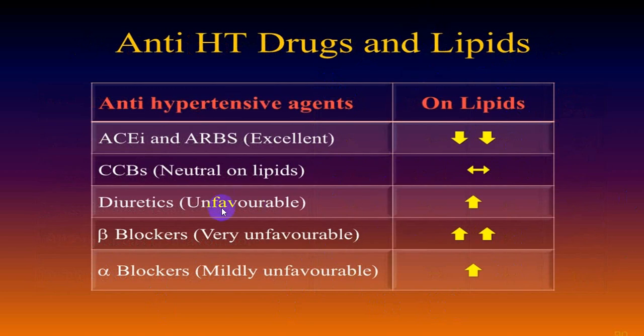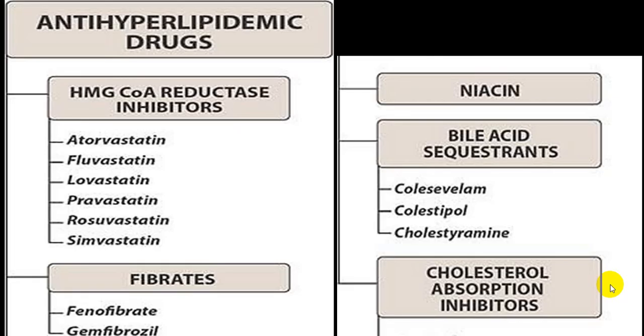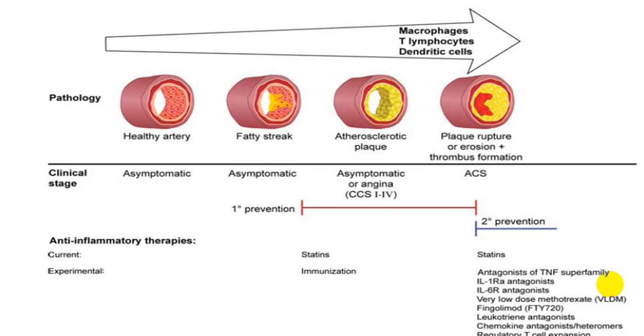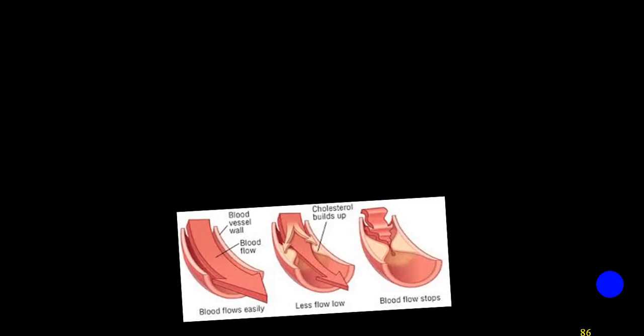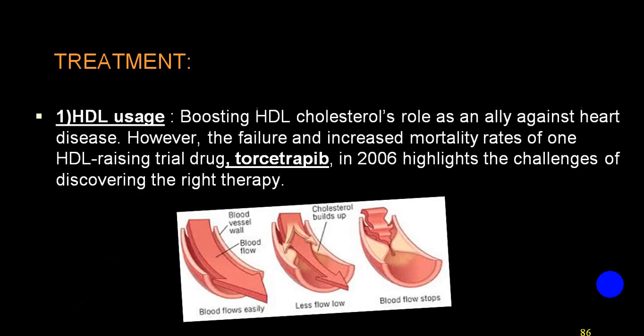Among antihypertensive drugs, among diuretics, hydrochlorothiazide is not good for lipids, beta blocker is not good for lipids, and even alpha blocker is not good for lipids. ACE inhibitor, because of its PPAR gamma activity, will have a beneficial effect on lipids, while CCB is neutral. These are all the drugs. You can go for lipid apheresis. You can go for HDL, not effective.